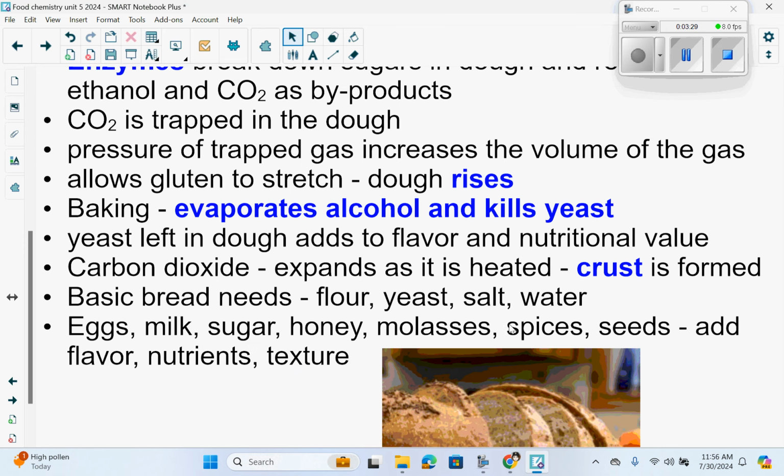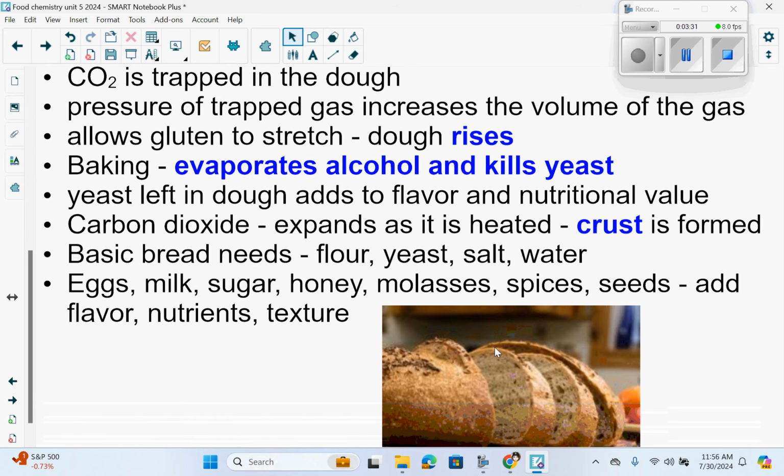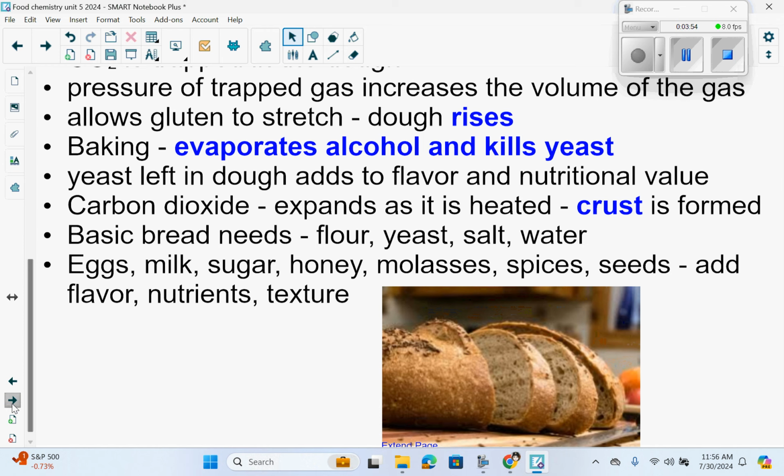The carbon dioxide expands as it's heated. A crust is formed. So your basic bread really just needs flour, yeast, salt, and water. If you add anything else, it's based on your opinion, but you can add eggs, milk, sugar, honey, molasses, spices, and seeds. These provide flavor, nutrients, and texture. Again, based on preference.